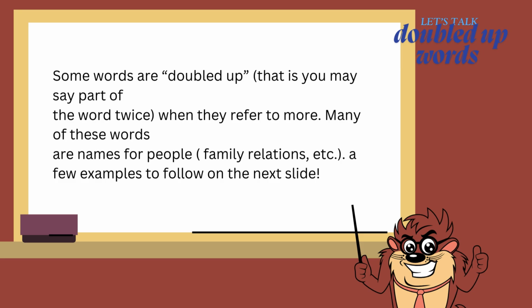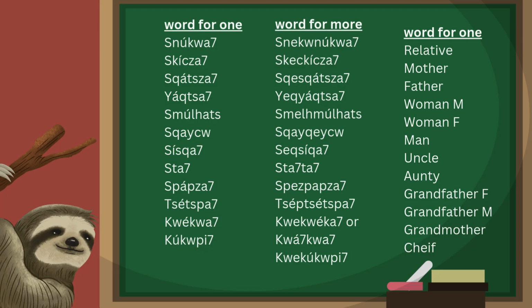Now let's talk about doubled up words. Some words are doubled up. That is, you may say part of the word twice when they refer to more. Many of these words are names of people like family, relations, etc. A few examples are to follow on the next slide. So here is our list of the doubled up words. As you can see, these are all related to relatives, family, and friends.